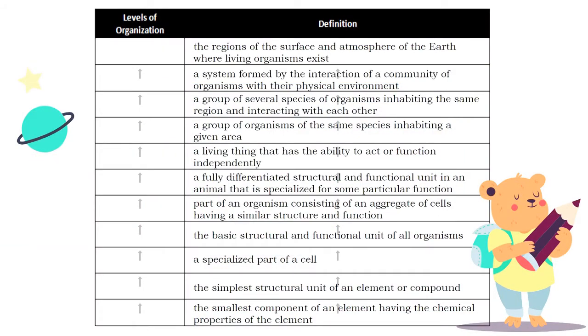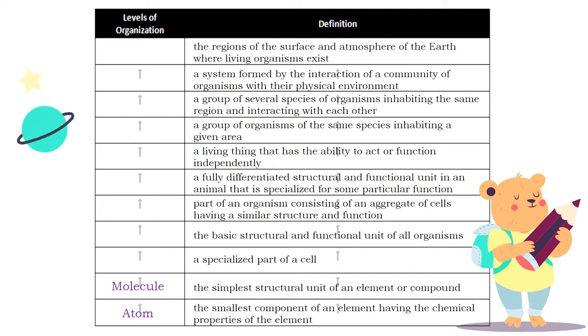So before we continue, let's try to identify the terms based on the definition of the following levels of organization. First, it is the smallest component of an element having the chemical properties of the element. The answer, atom. The simplest structural unit of an element or compound. The answer is molecule.